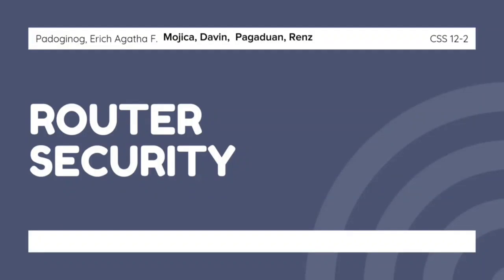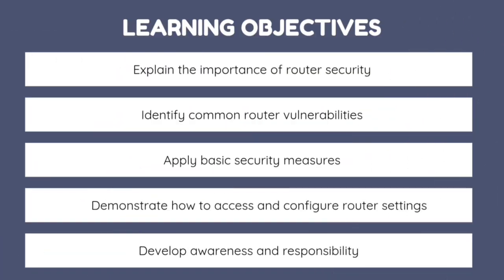Hi guys, today we are going to discuss router security. So let's start with the objectives. First, explain the importance of router security. Second, identify common router vulnerabilities. Third, apply basic security measures. Fourth, demonstrate how to access and configure router settings. And lastly, develop awareness and responsibility.